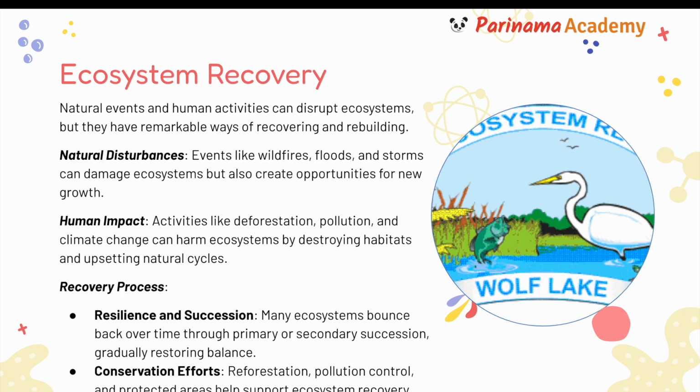Natural events and human activities can disrupt ecosystems, but they have remarkable ways of recovering and rebuilding. Natural disturbances. Events like wildfires, floods, and storms can damage ecosystems, but also create opportunities for new growth. Human impact. Activities like deforestation, pollution, and climate change can harm ecosystems by destroying habitats and upsetting natural cycles.